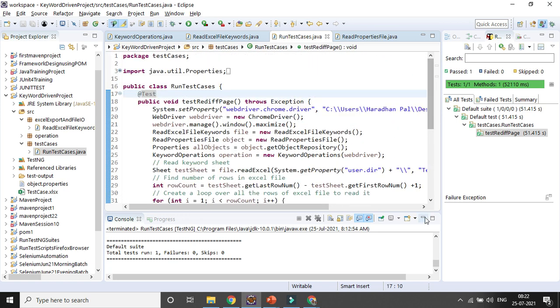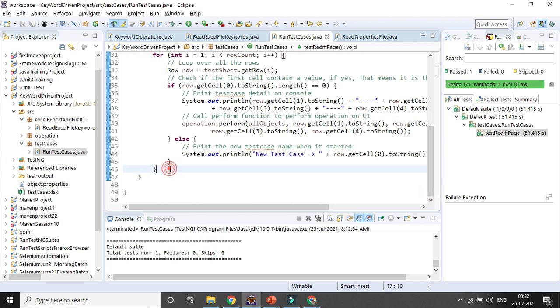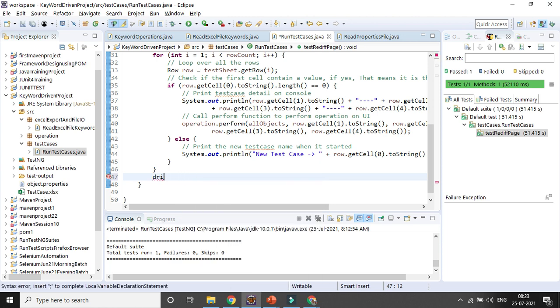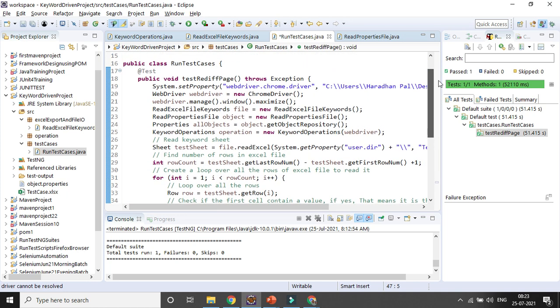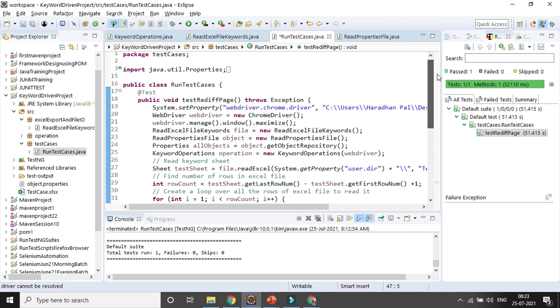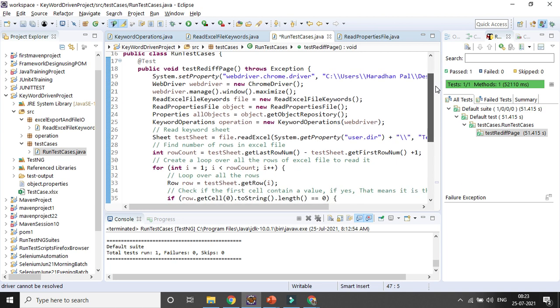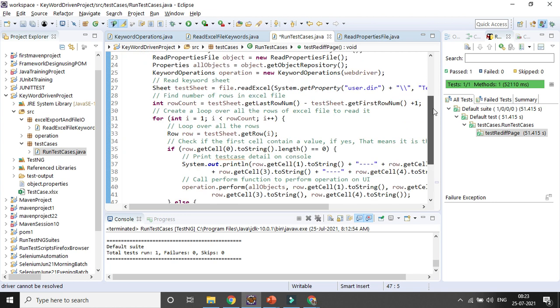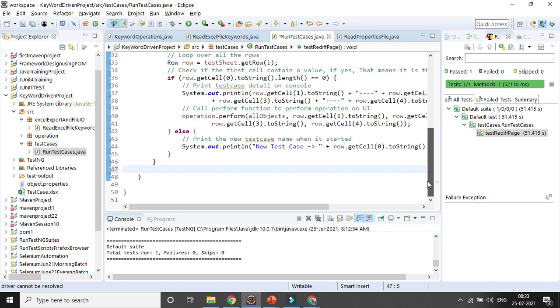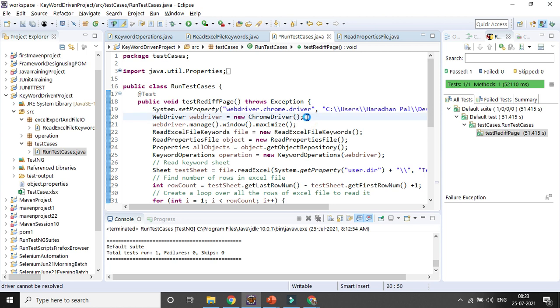Okay, so let's try to add one more thing called driver dot quit. Here it will be a problem. With the library, we can also create some important things called before test, after test, like that. We can also go for that one.